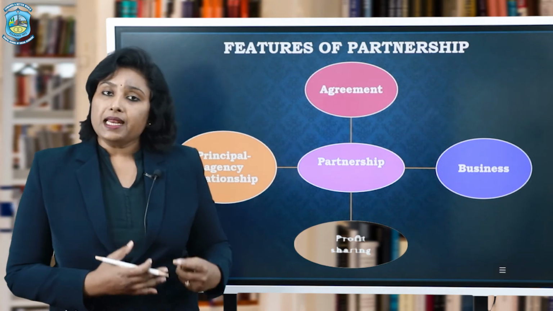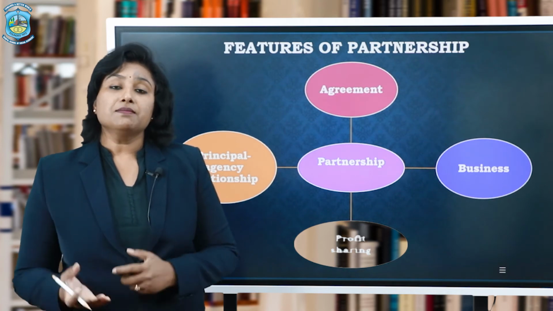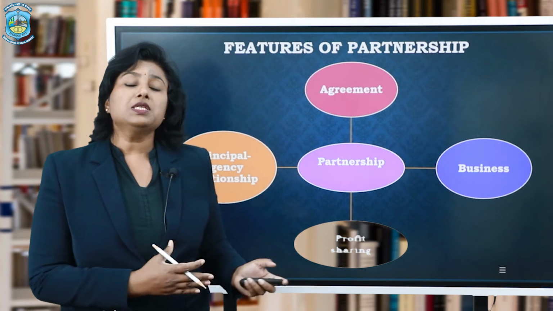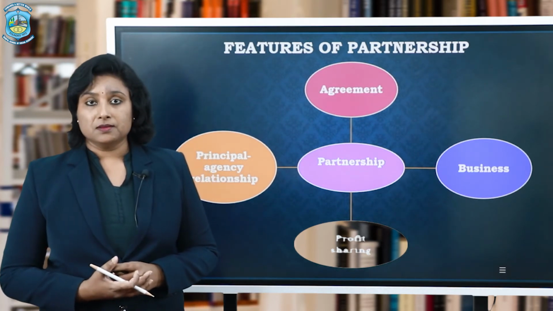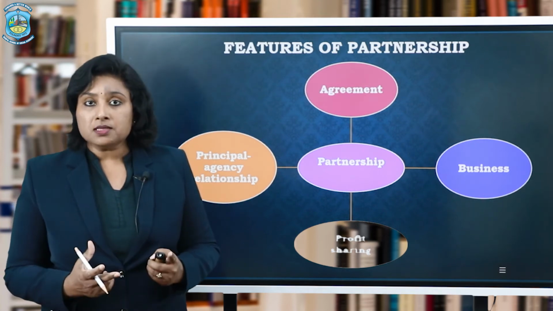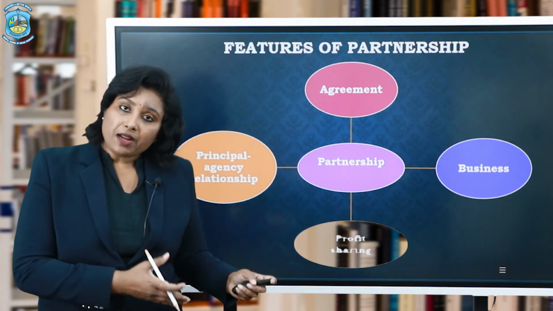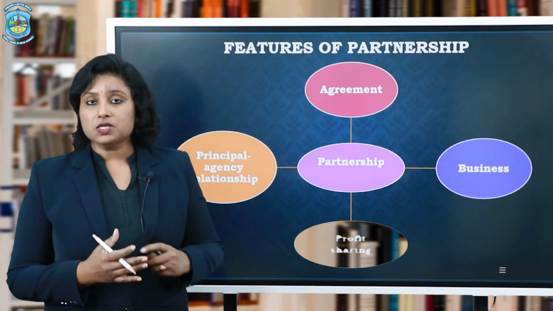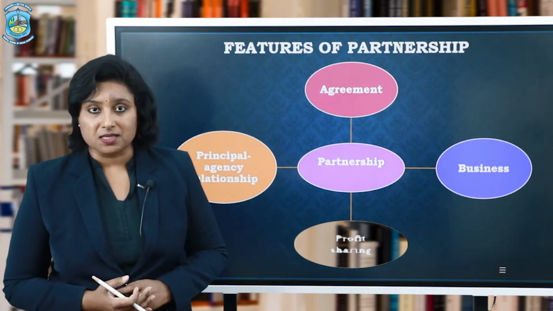This means that any act performed by any of the partners, the other partners would be responsible for. So the responsibility of each person's performance falls on the other people as well. So every partner is a principal as well as an agent of the other partners. This is what mutual agency or principal-agent relationship means.